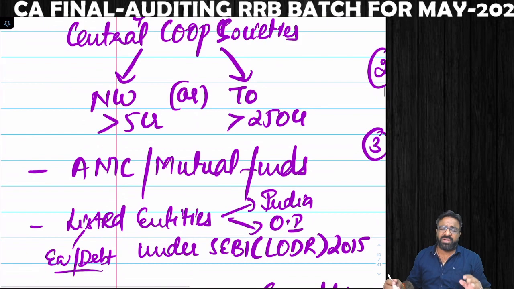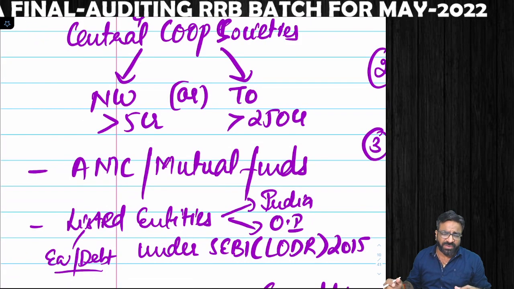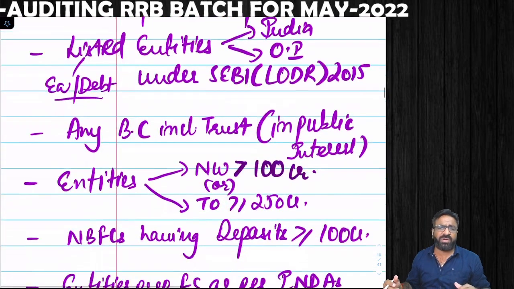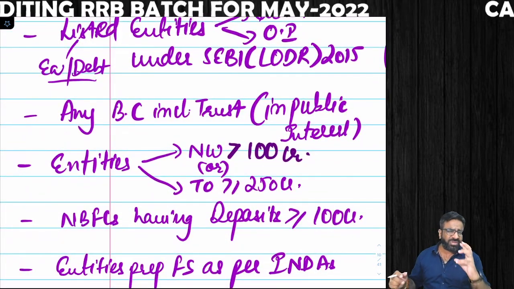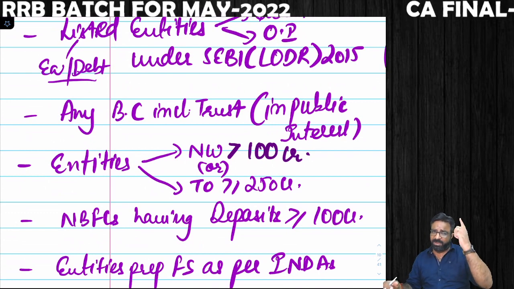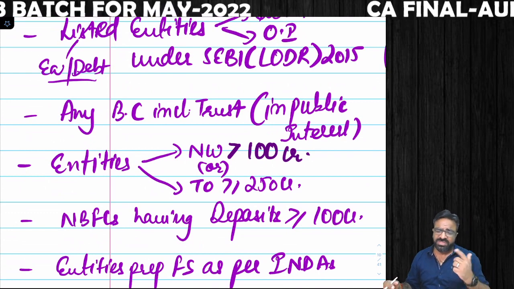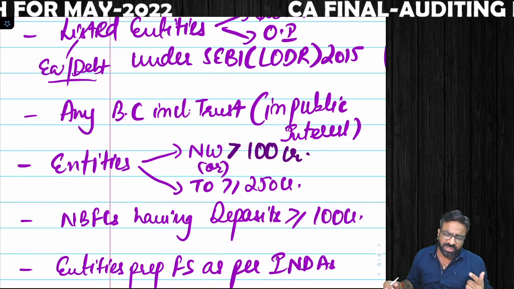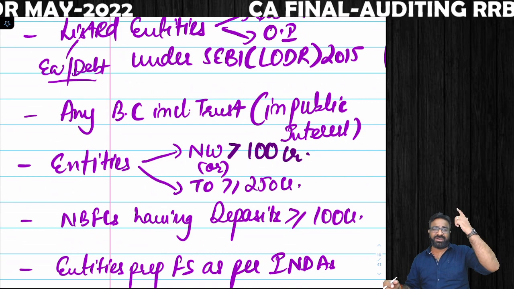and statutory audit of an asset management company or mutual fund, statutory audit of a listed entity in India, outside India, statutory audit of a body corporate including trust, statutory audit of those entities whose net worth is greater than 100 crores. Remember above, net worth was greater than 5 crores, here net worth is greater than 100 crores, or the turnover is greater than equal to 250 crores, there it was greater than 250 crores.